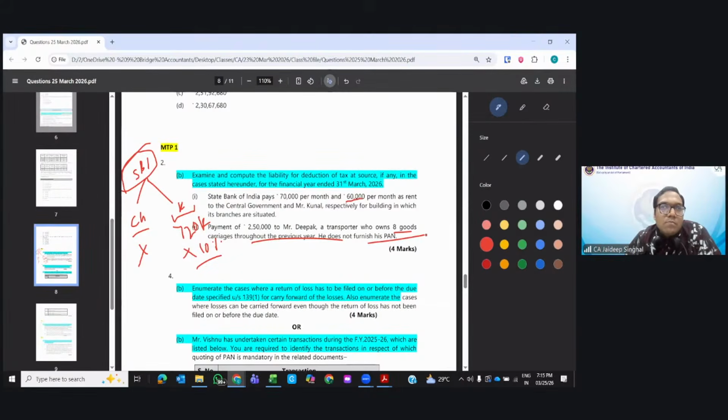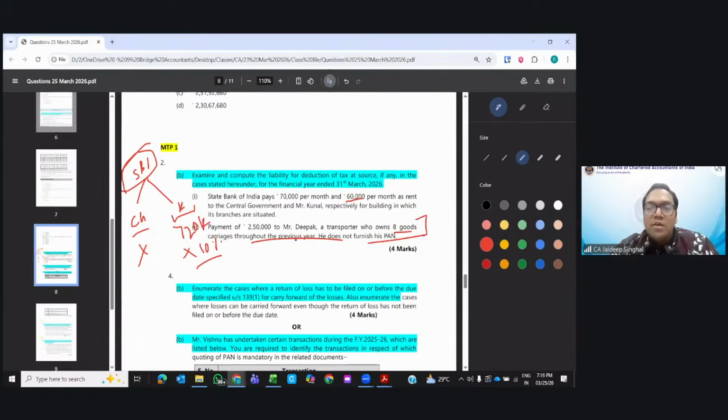194C. Okay, Navneet, you say no TDS since less than 10 vehicles. There were other two conditions. Ten or less vehicles, plus he is in the business of plying, hiring, goods carriages, that is also fine, transporter. Then he furnishes a declaration plus PAN. Has he given a declaration? The answer is no. Has he given a PAN number? PAN number is not furnished here. So that declaration and PAN number is a must, right? So it means that provision will not be applicable. The TDS would be applicable.